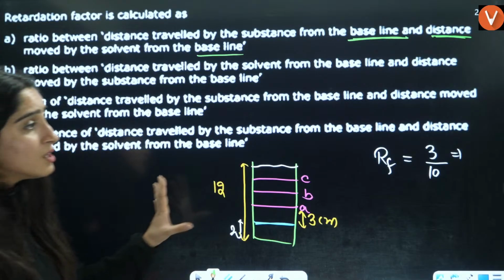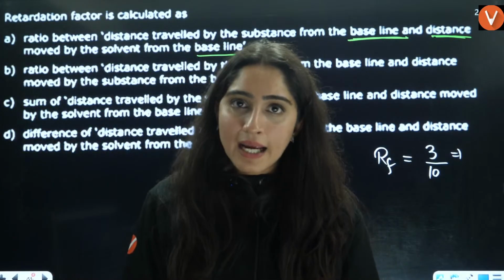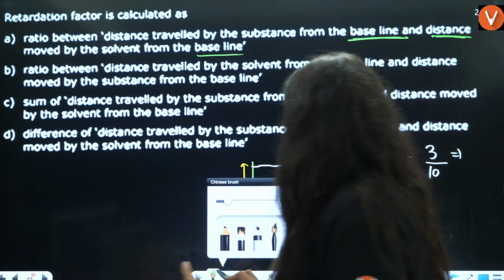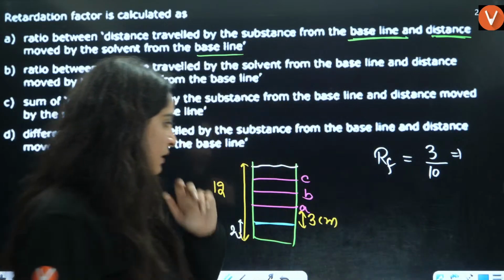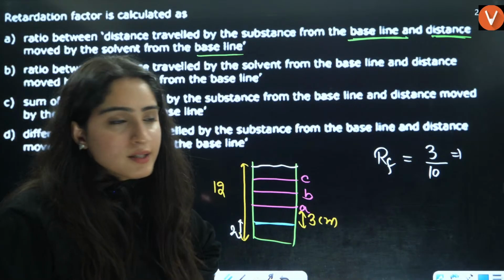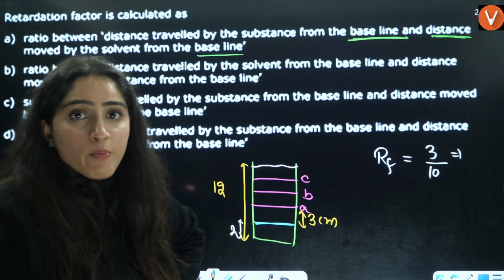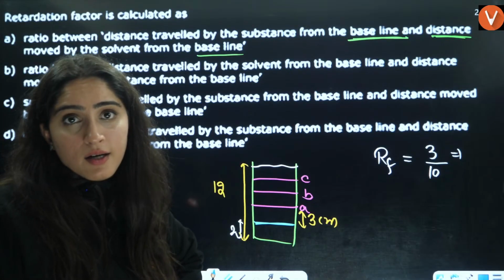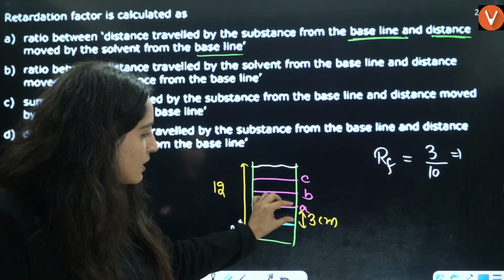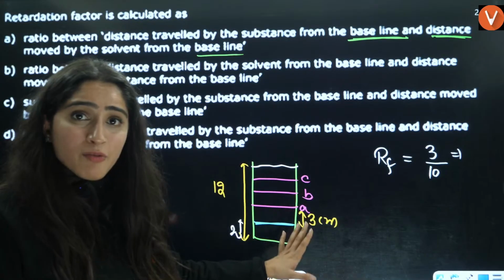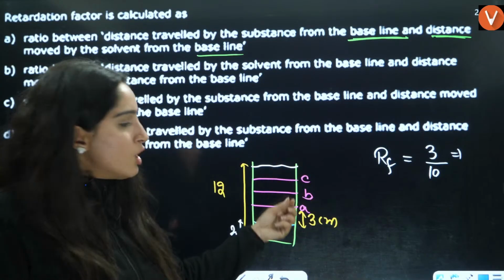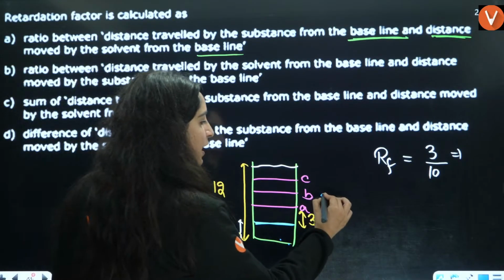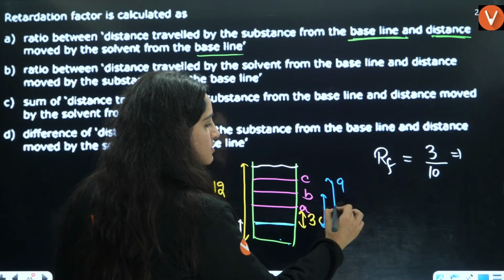I also showed you the numerical that they can ask you. Okay, one more thing. Can you tell me the absorbing power, or you can say chromatography power, of all these components depending upon the retardation factor? If you see, the more the retardation factor, the more the power of the solvent to move above. Here, let's say this is 9, this is 5.